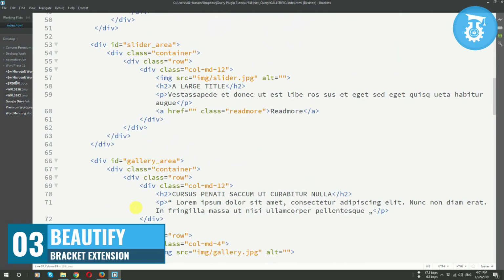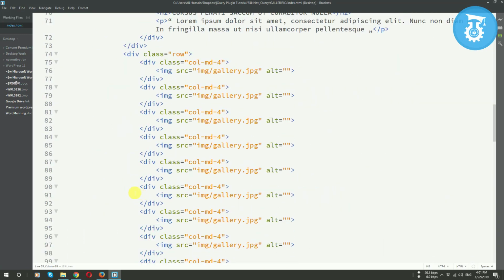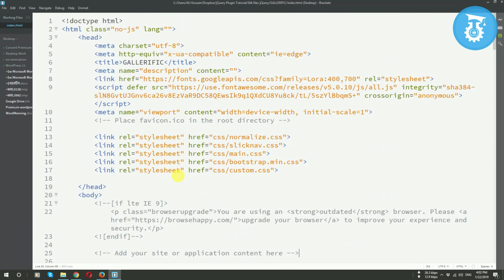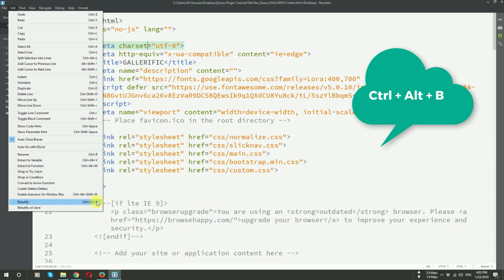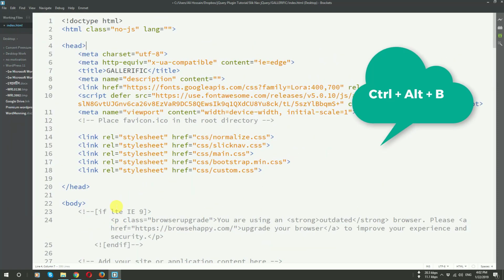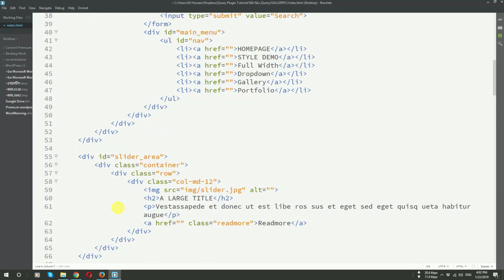As you can see, this is our code, and when I was coding, I tried my level best to beautify everything perfectly. But if you want to beautify it perfectly, you can do that in a very easy way. Just go to the Edit option and you will find Beautify, and you can also use Ctrl Alt B on your keyboard. If you click that, you will see that everything is now perfectly beautified and looks very good.